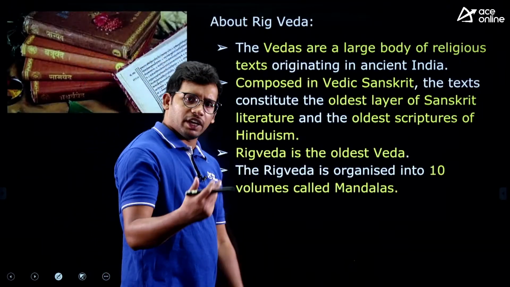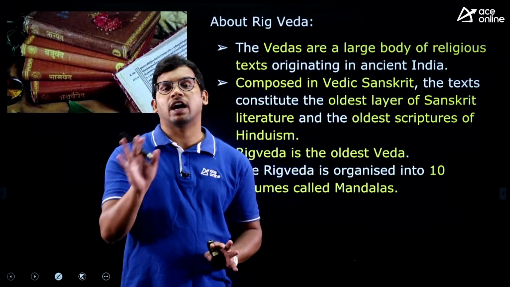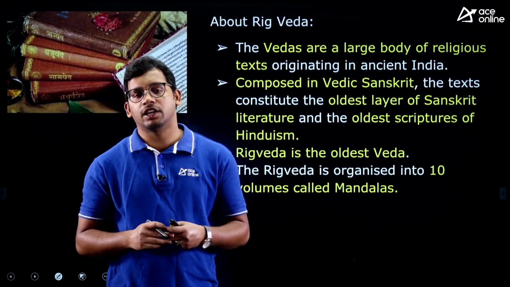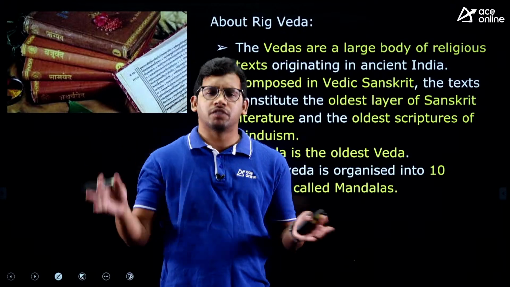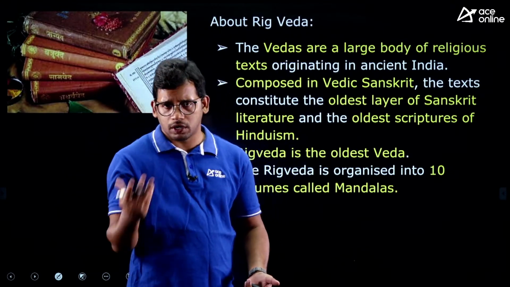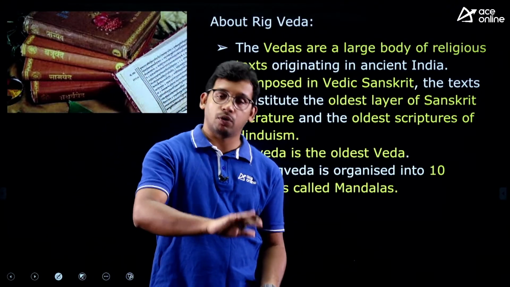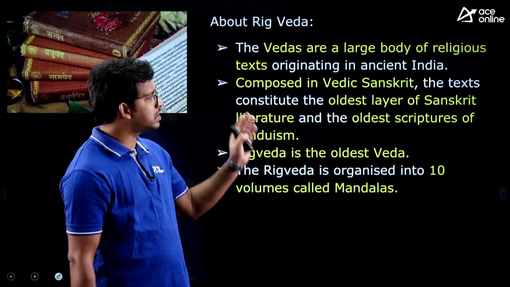Now, what are Vedas? Vedas are religious books of Hindus. They are the earliest Sanskrit literature where a number of things were discussed, related to religion, related to caste, related to life, and what is the origin of life, who are all the gods. Everything was discussed in the Rigveda.